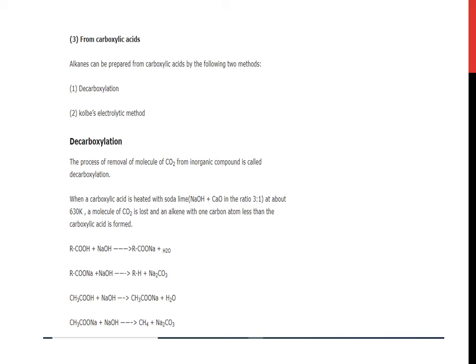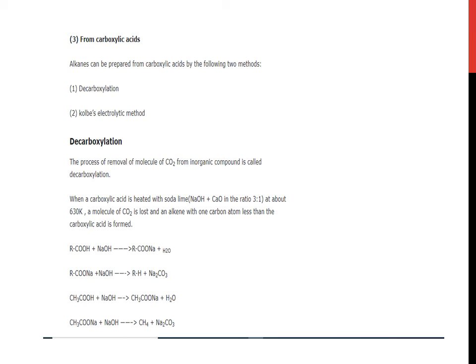Decarboxylation. The process of removal of a molecule of carbon dioxide from an organic compound is called decarboxylation. When a carboxylic acid is heated with soda lime at about 630 Kelvin, a molecule of carbon dioxide is lost and an alkane with one carbon atom less than the carboxylic acid is formed. Here are the steps of the reaction.